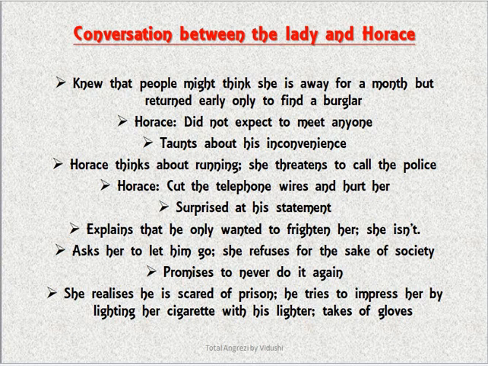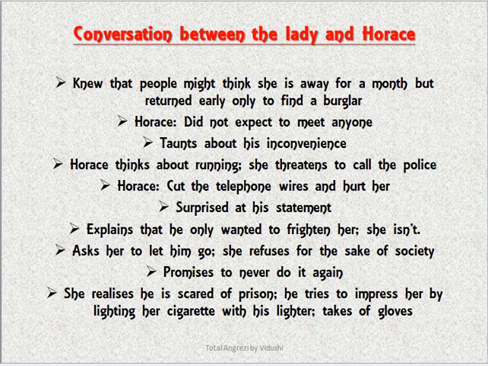Then Horace thinks about running, but she threatens to call the police, and Horace threatens her again that he will cut the telephone wires and hurt her. She's surprised at his statements, and he explains that he only wanted to frighten her, but she says that she isn't frightened of him. So he says, you just let me go, and it's all peace here. But she says that no, even if I let you go today, tomorrow you will be at somebody else's house. So for the sake of society, I have to report you.